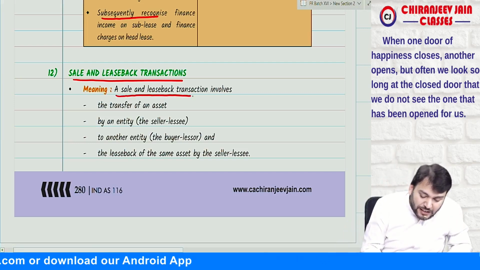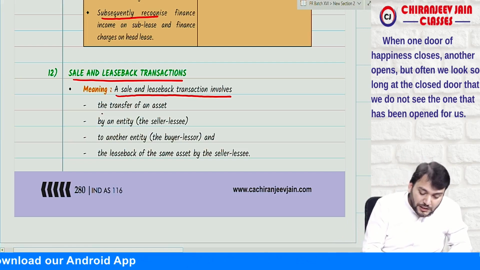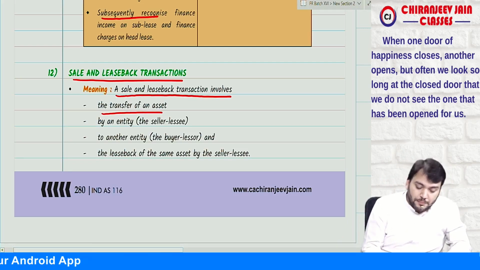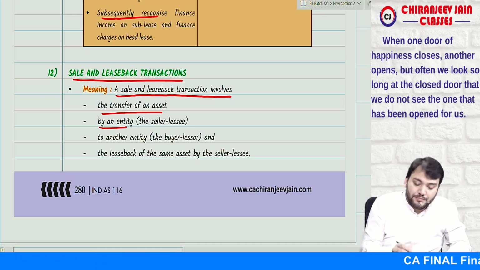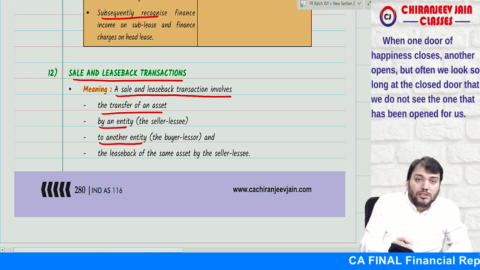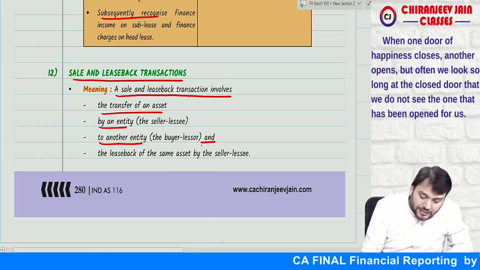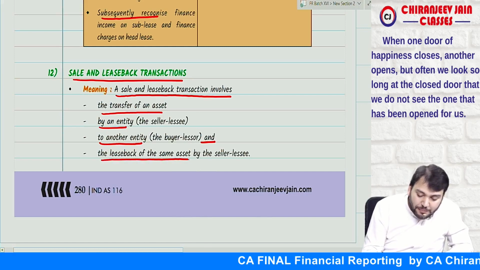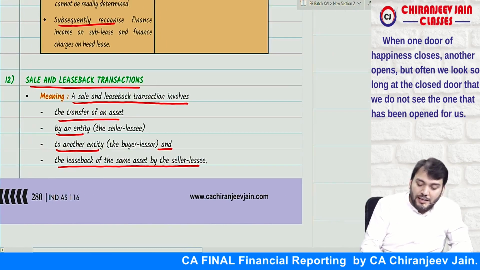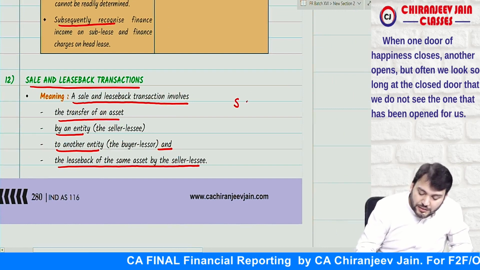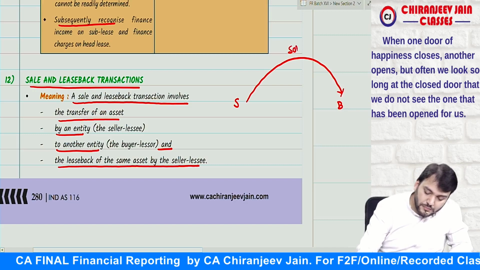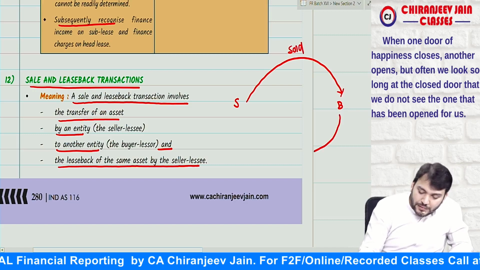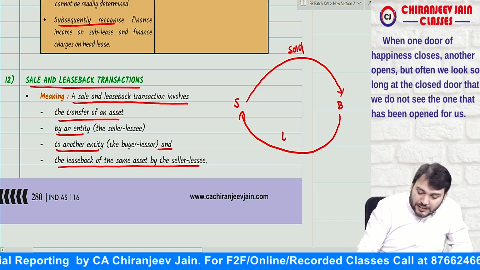A sale and leaseback transaction involves the transfer of an asset by an entity who is a seller and lessee to another entity who is a buyer and lessor, and the asset is leased back by the seller or lessee. Means a seller has sold the asset to a buyer, and this buyer has leased back the same asset to the seller.